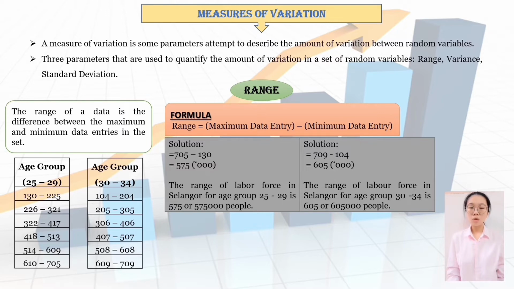Therefore, the range of the labor force in Selangor for age group 25 to 29 is 575, or 575,000 people. The range for age group 30 to 34 is 709 minus 104 equal to 605. Therefore, the range of the labor force in Selangor for age group 30 to 34 is 605, or 605,000 people.